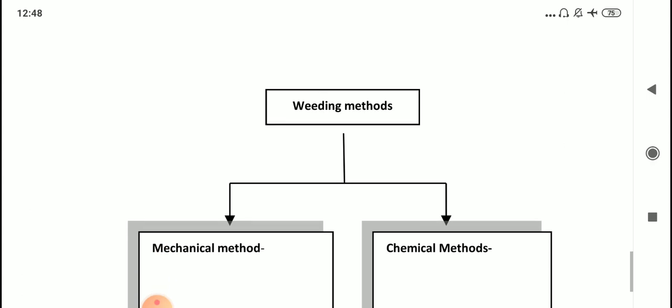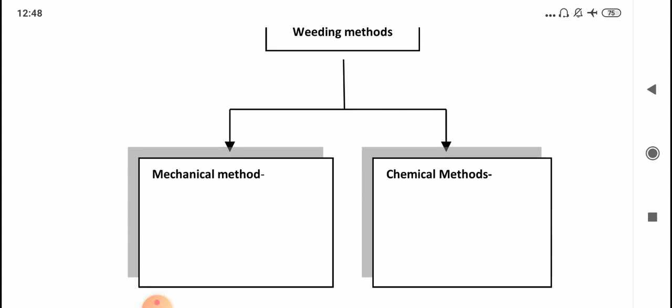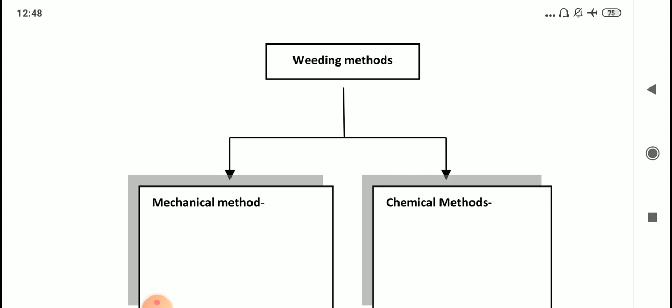How weeding can be done, that is how it can be removed from the field, what a farmer does. There are two methods, mechanical and chemical methods. Mechanical means when you are trying to remove weeds by hand. If you see one weed growing, you can simply uproot it and you've removed that. Okay, so this is a mechanical method. Then during plowing of the field also, many weeds get uprooted. Plus sometimes the farmer makes use of a harrow, or the farmer may make use of a trowel.